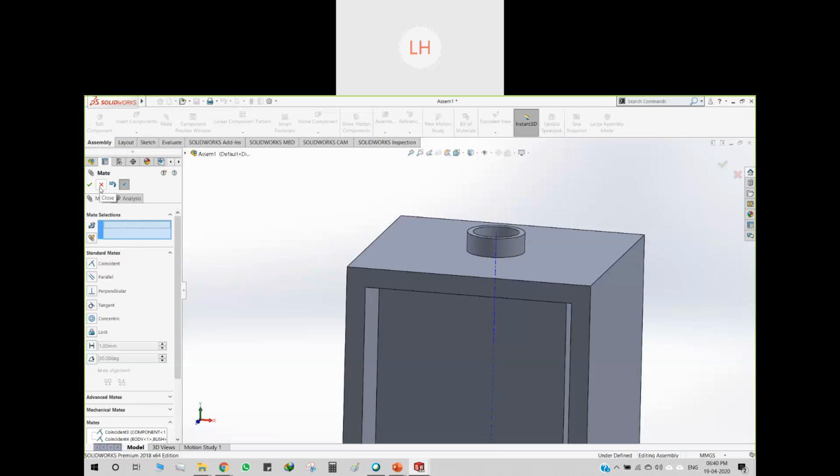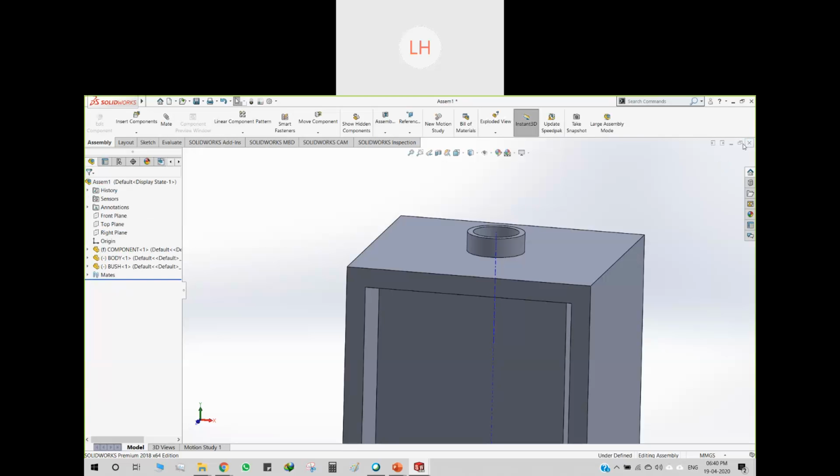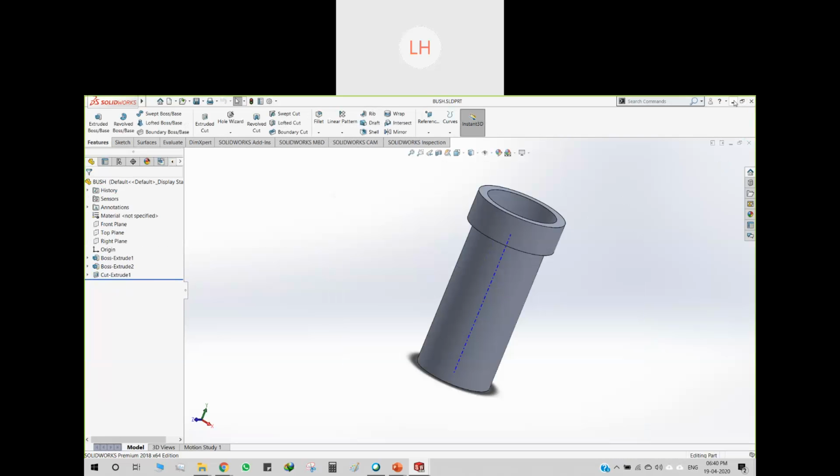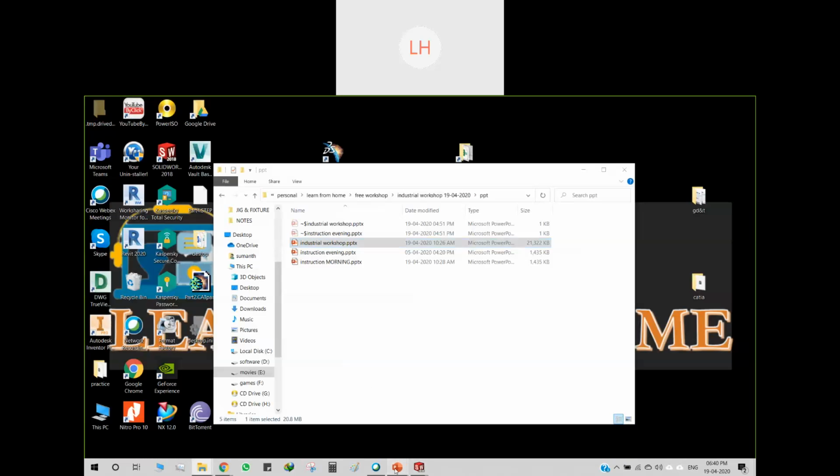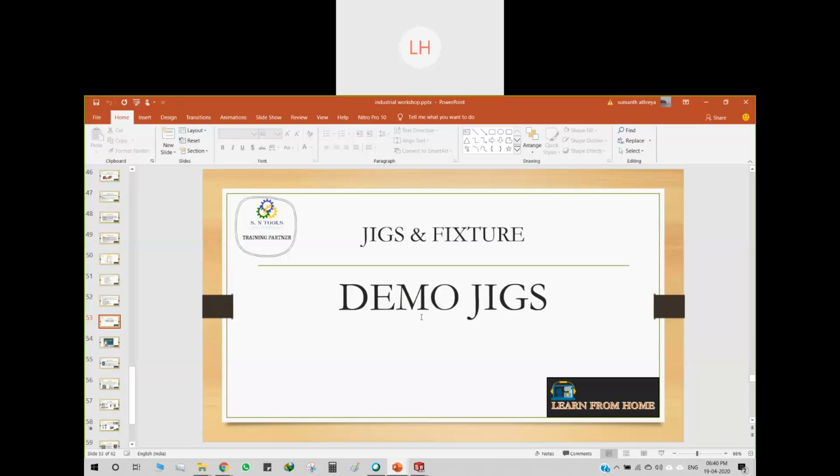This is one of the kinds of jigs, called a box jig. Okay, so this is purely for creating the hole. Okay, so we'll go on with the further session.